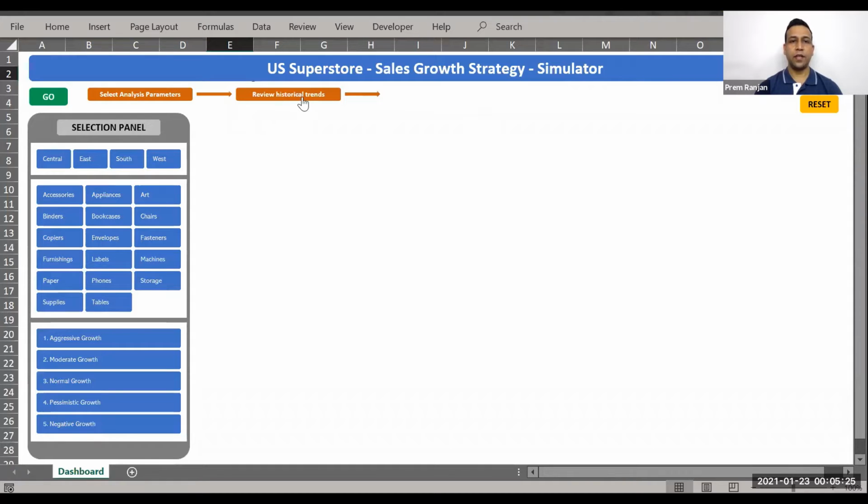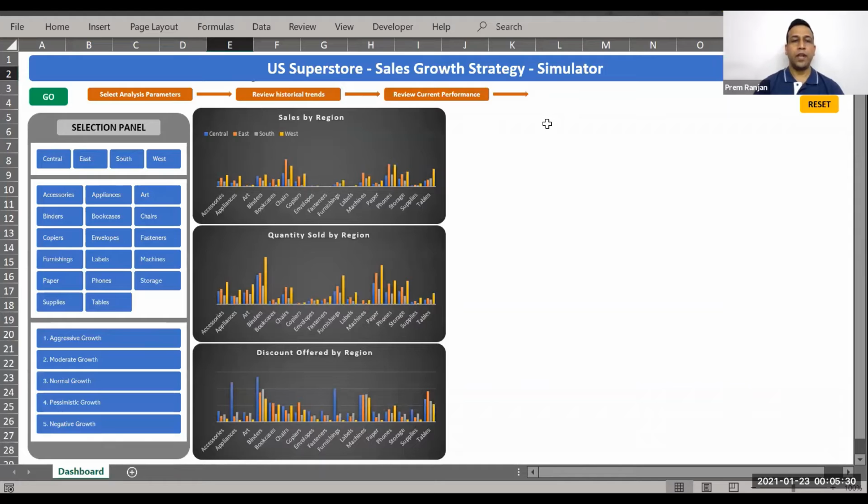Let's click on the second step, which is to review the historical trends. It will bring up a number of charts which will show you the distribution of subcategory sales across different regions by their quantity sold and also the discount offered for that particular subcategory in a particular region.